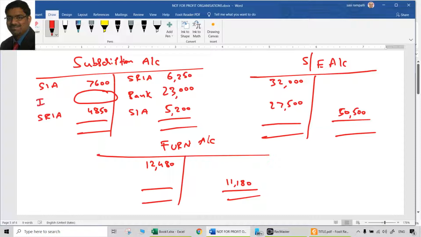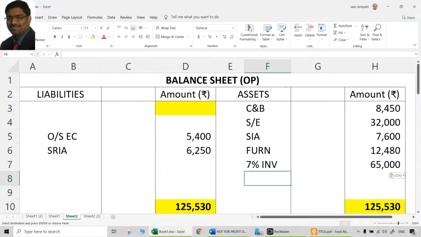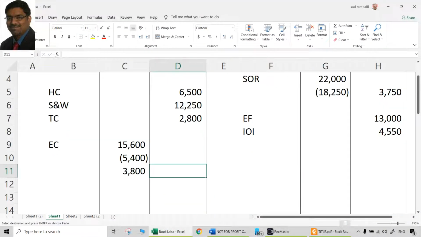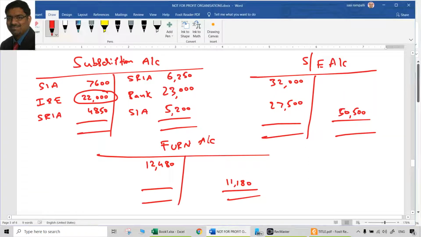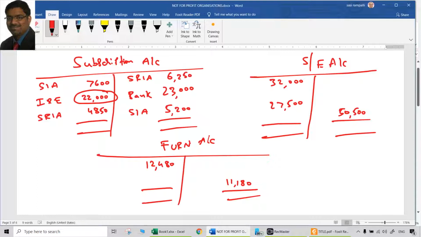So this should be transferred to the income and expenditure account. So 6,250 plus 23,000 plus 5,200 minus 4,850 minus 7,600. 22,000 rupees is the subscriptions earned, but 23,000 is the subscriptions received. So what should go to the income and expenditure account is 22,000. So in the income and expenditure account, by subscriptions, directly we can do it. That is 22,000.